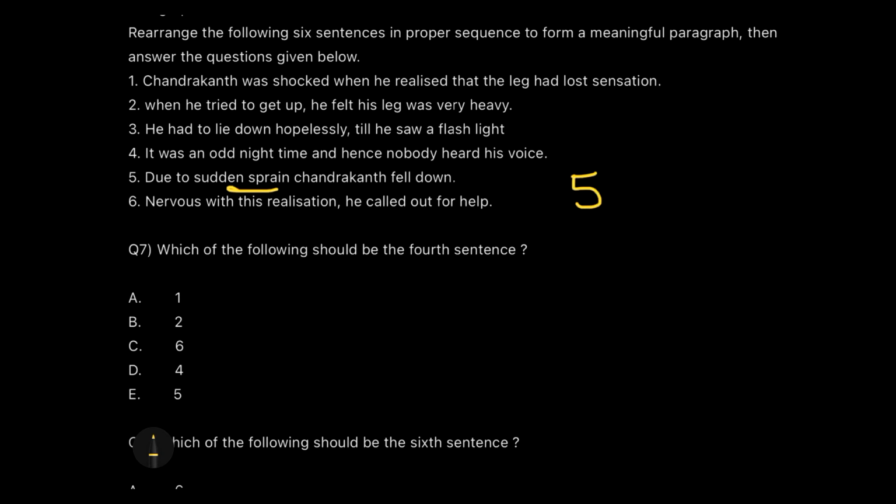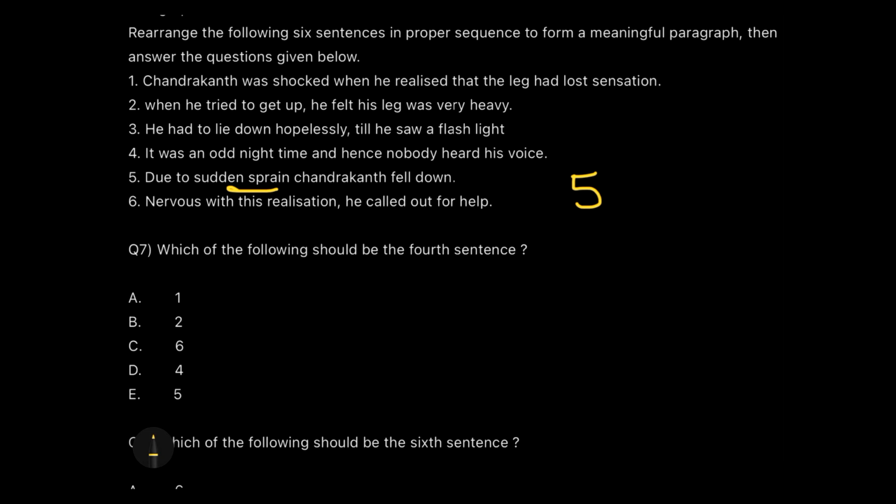So it's very clear to me that first he fell down, he got a sprain, and then he tried to get up. So it's a logical sequence. No one can try to get up and then after that have a sprain and then fall down. That's not possible. So I'm very sure that statement number 5 is my first statement.